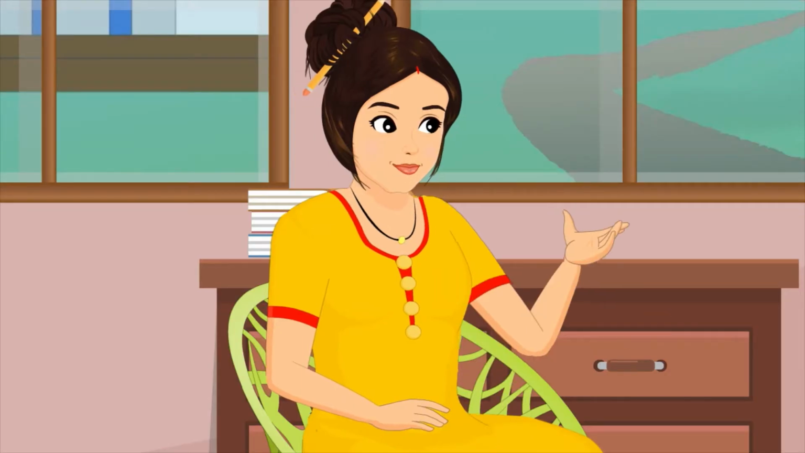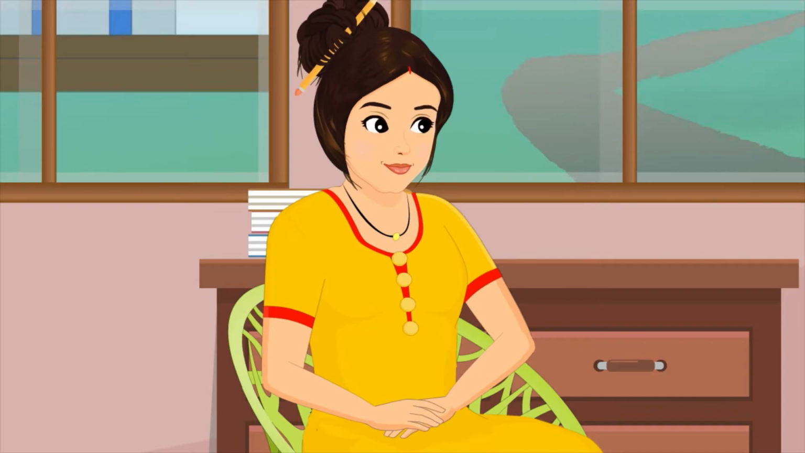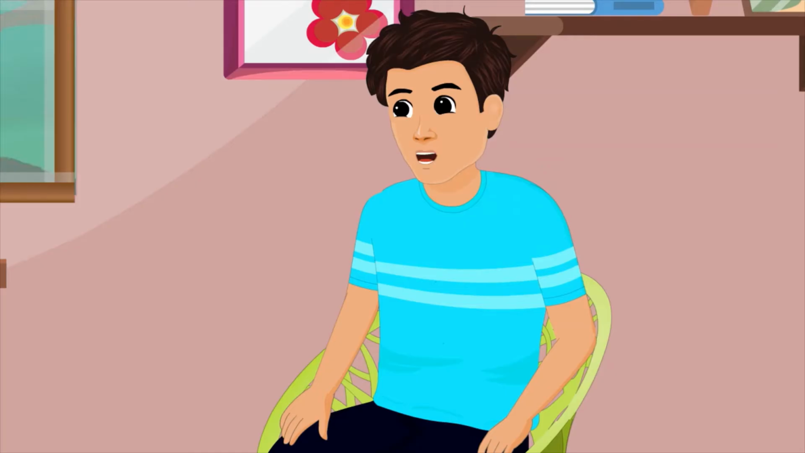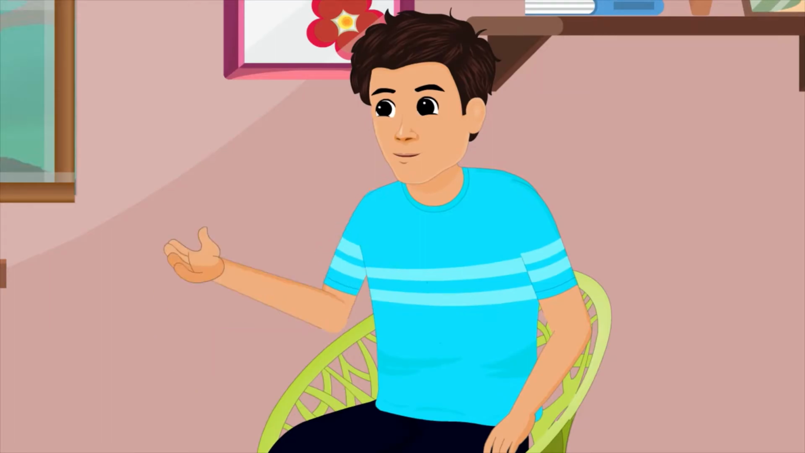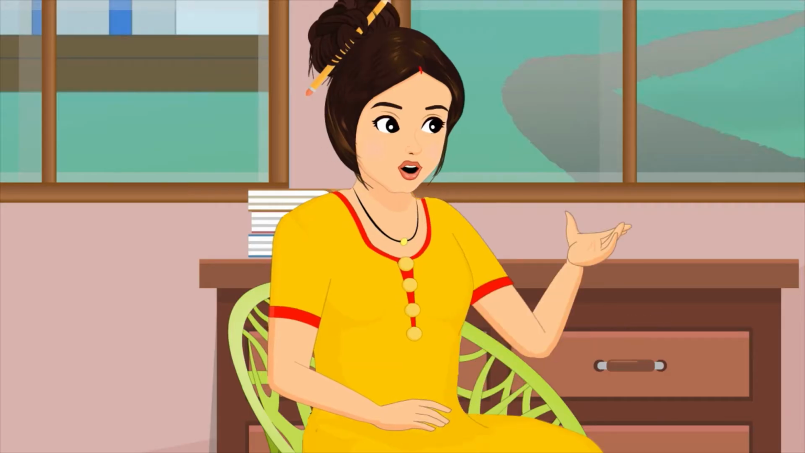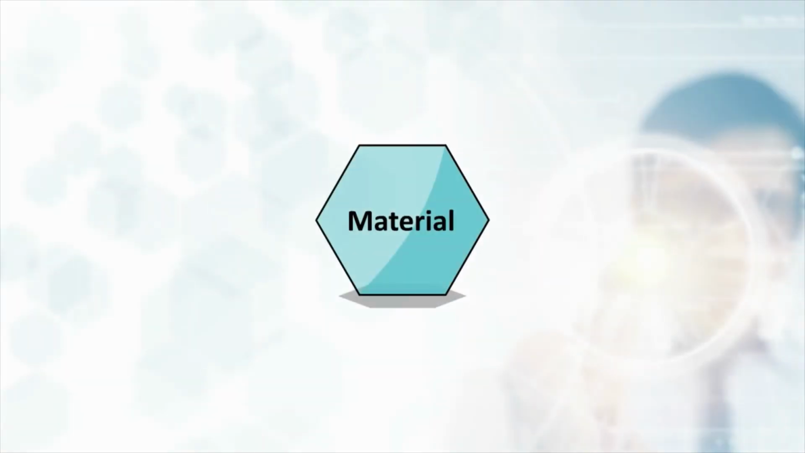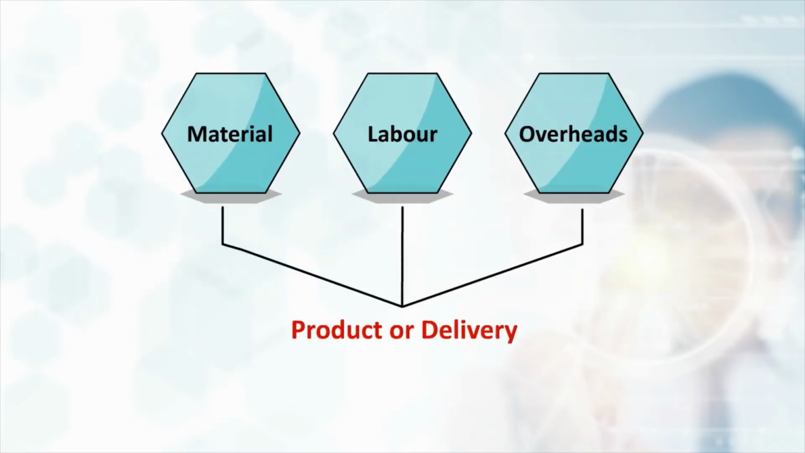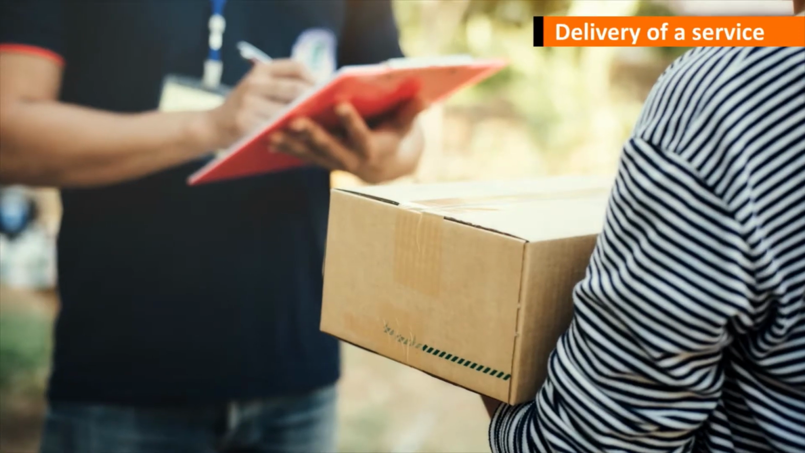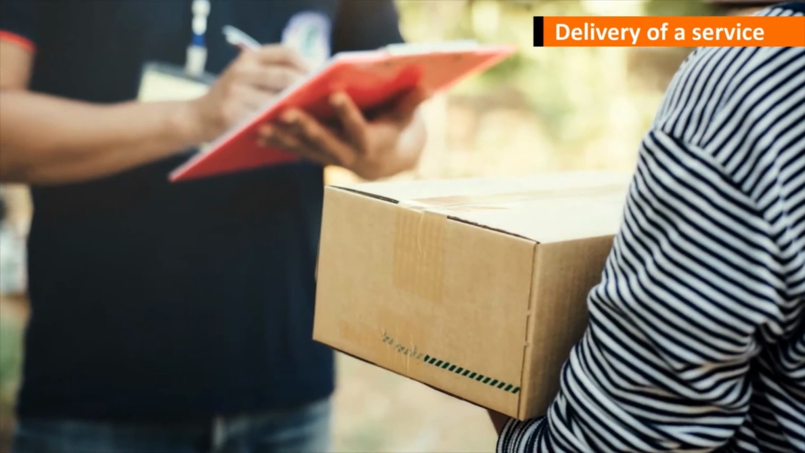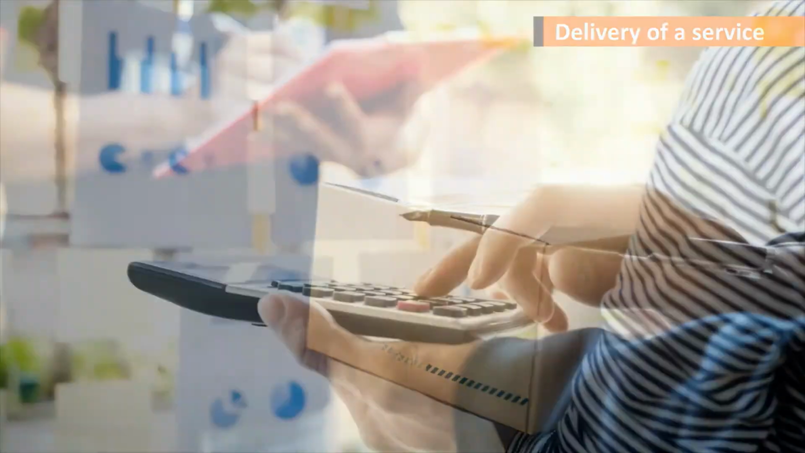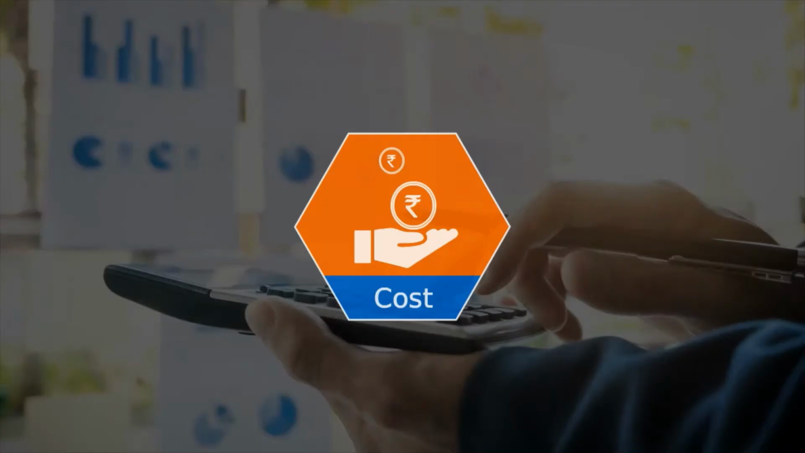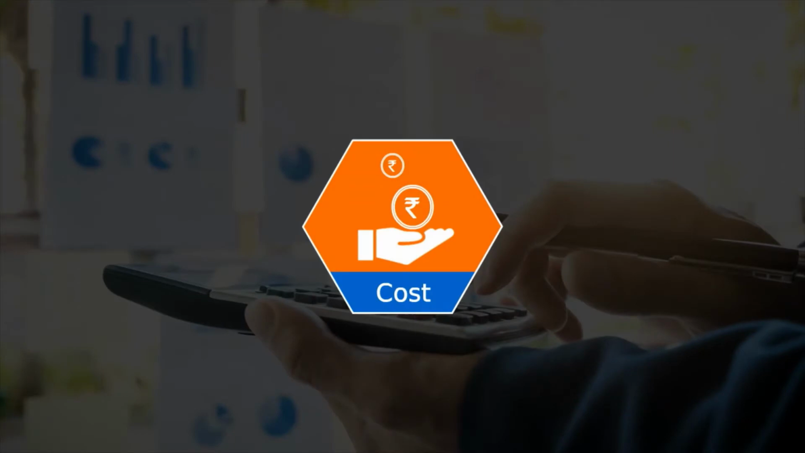Anil, do you know how cost affects the business? Cost? What kind of cost, Divya ma'am? Cost is the monetary value of resources like material, labor and overheads used in the making of a product or delivery of a service. In many cases, there may be no material involved in the delivery of a service. So, the involvement of cost in business varies by the nature of the business.